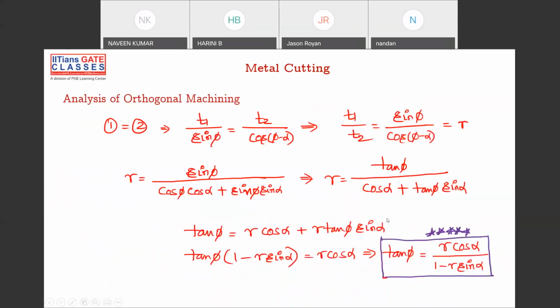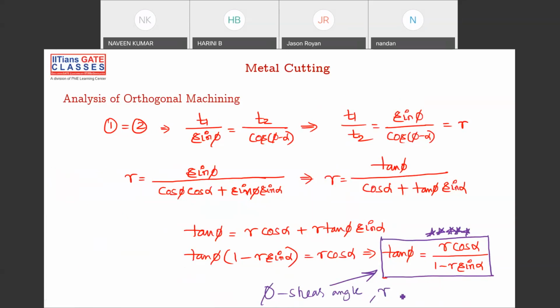There is a derivation for this. And the next important formula to be noted is phi, the shear angle. If you want to find out the shear angle, this is the formula. Tan phi is equal to R cos alpha by 1 minus R sin alpha. What is this phi? Phi is the shear angle here.